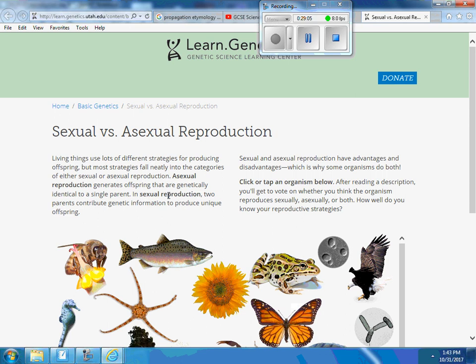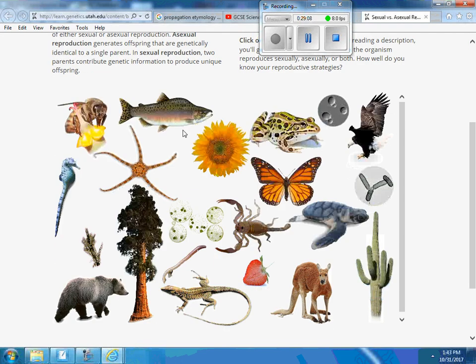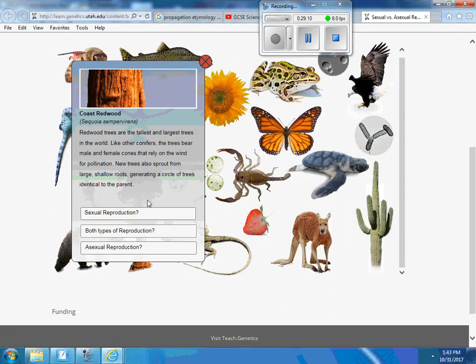The tree gives you a brief description of how it reproduces. So redwood trees are the tallest and largest trees in the world. Unlike other conifers, the trees bear male and female cones for pollination. So there's pollination involved, but there's also an availability or an opportunity for new trees to sprout from shallow roots. Keyword, generating a circle of trees identical to the parent. This is a tree. It has cones. It's a gymnosperm. The ones that have cones, remember that from the Plant Web Quest?